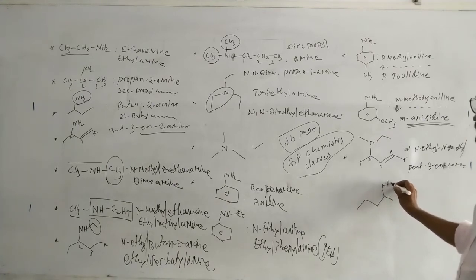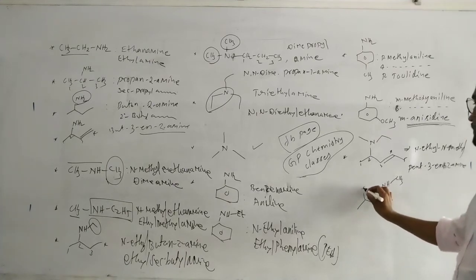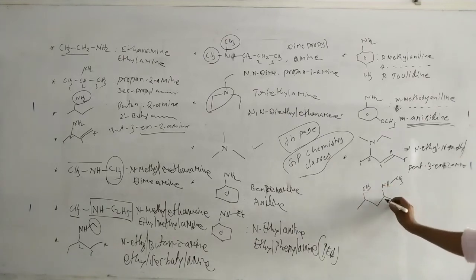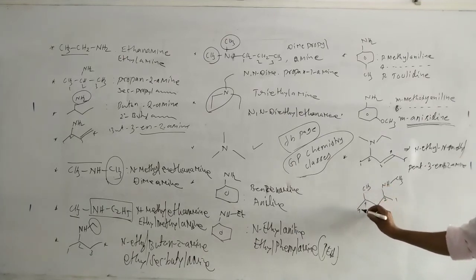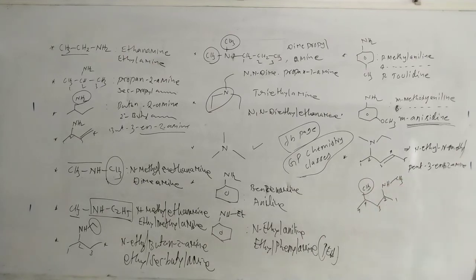Now see this one. This is NH methyl and there is a methyl. In this case 1, 2, 3, 4, 5. This substituent is attached to the carbon and this substituent is attached to the nitrogen. So 5 carbons totally, pentane. Of course, the substituent placed on the nitrogen, first we have to write. So N-methyl, and next here 4-methyl.